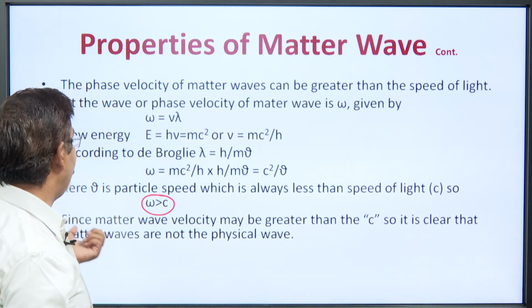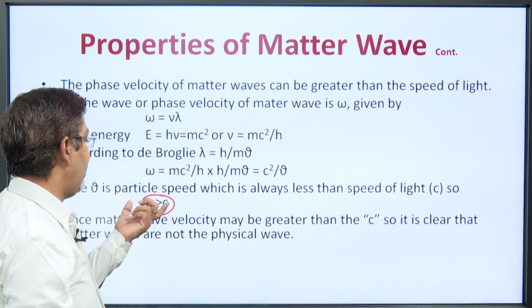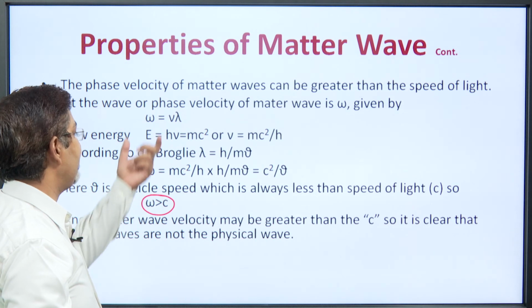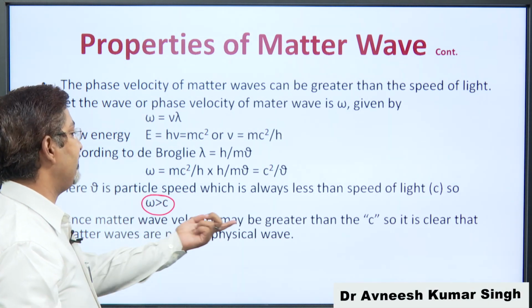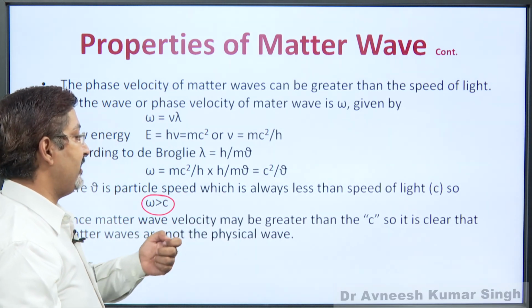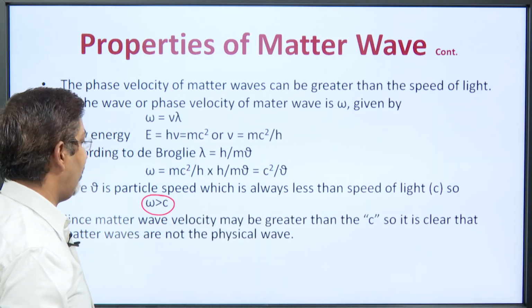So, it is not a physical wave. A velocity cannot be greater than the velocity of light, but theoretically the matter wave velocity can be greater than the velocity of light. So, it is clear that matter waves are not physical waves.